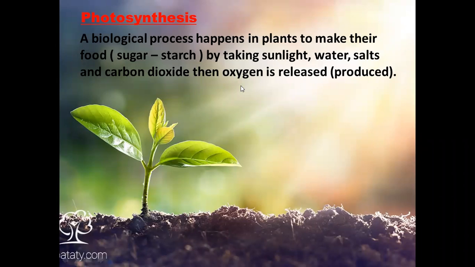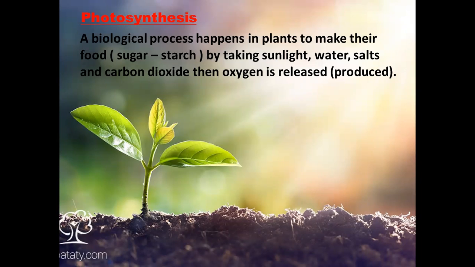So at the beginning of the process, they take carbon dioxide gas. And at the end of the process, they give or they produce oxygen gas. So they take carbon dioxide to make the photosynthesis, and at the end of the process, they give us oxygen to breathe.